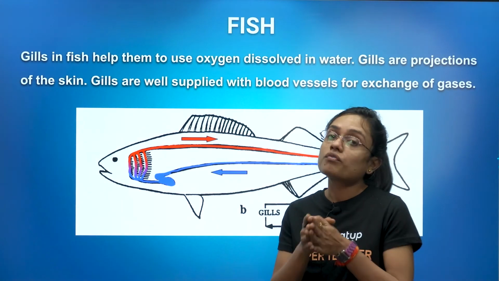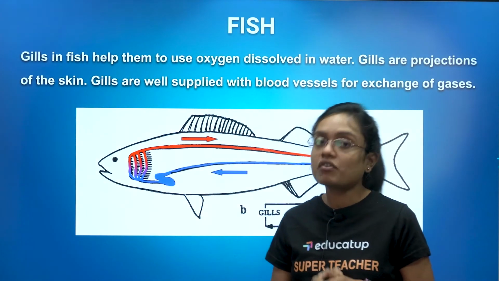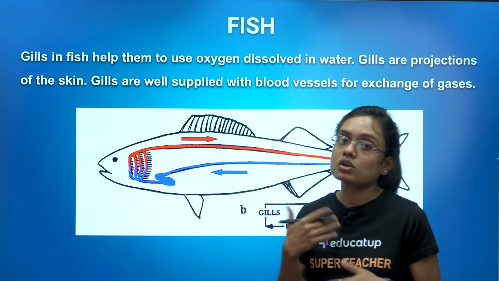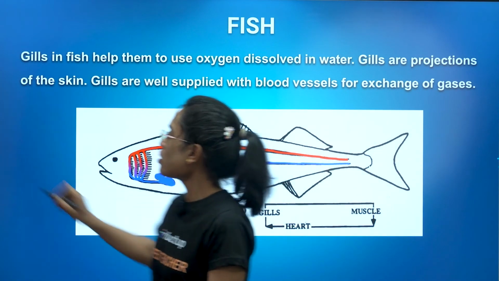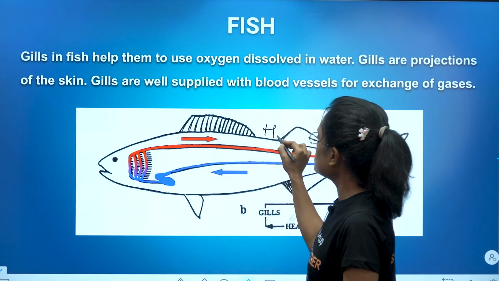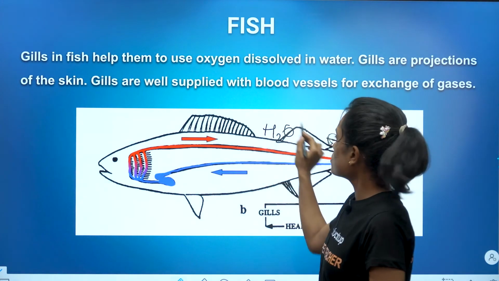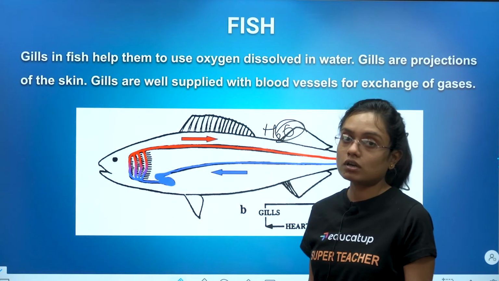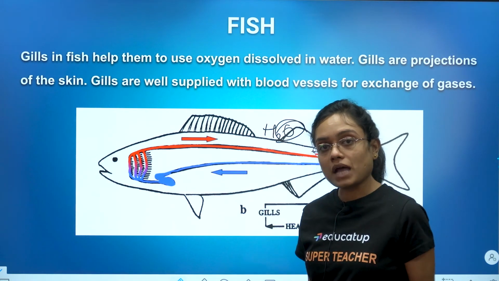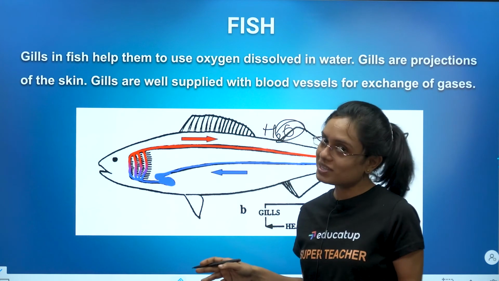Fish. Now fish have gills in their body for exchange of gases. That means the oxygen which is dissolved in water. You already know the formula for water, that is H2O. So this O which is present is actually the dissolved oxygen which is present in water, and all the aquatic animals and plants use this dissolved oxygen. So fish also use it.